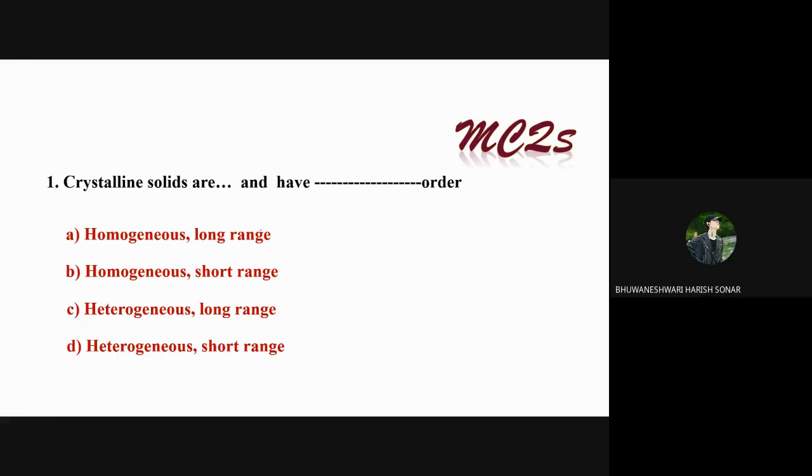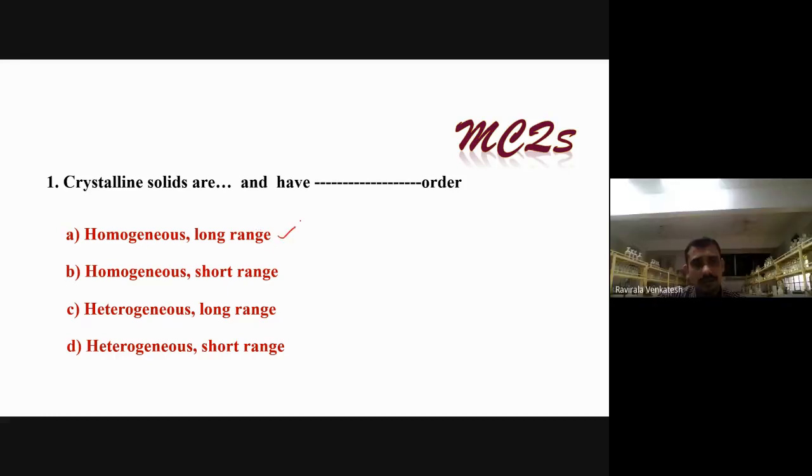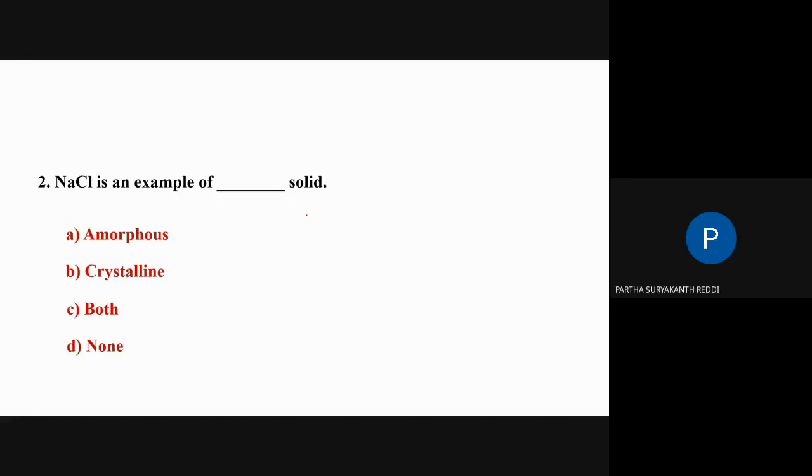What type of order, first? Homogeneous and long range order, right? NaCl is an example for what type of solid? Crystalline. Very good.